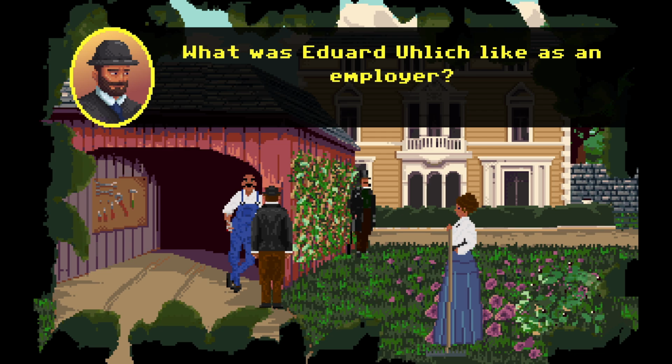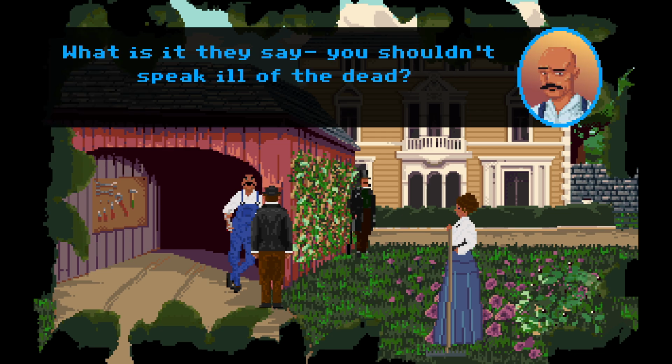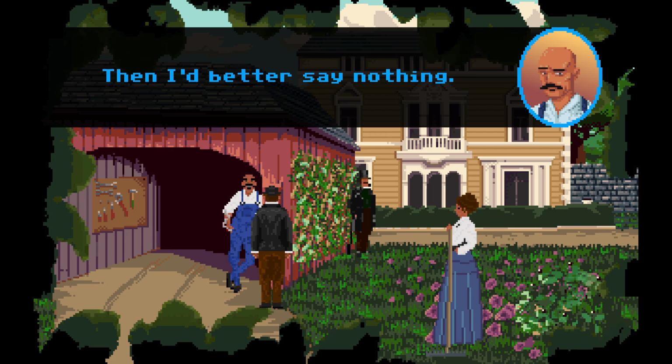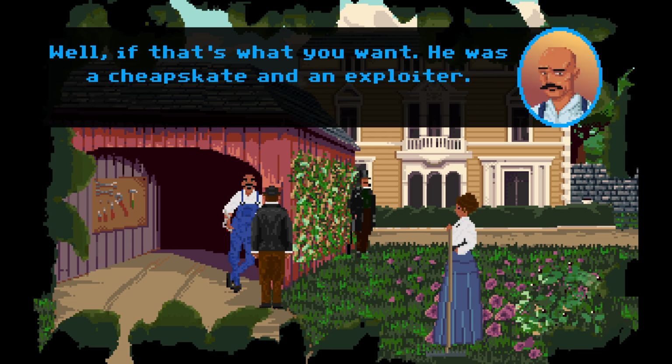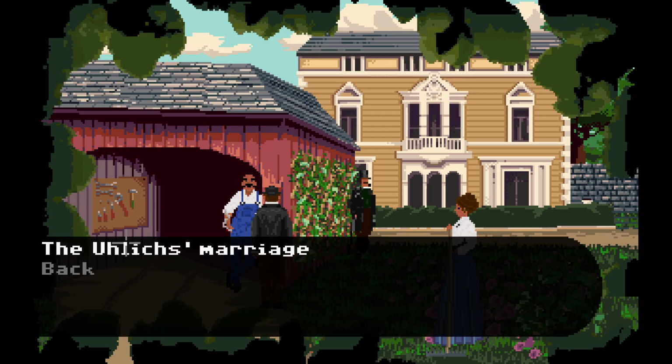Employer. What was Edward Ulick like as an employer? What is it they say? You shouldn't speak ill of the dead? I better say nothing. One should always tell the police the truth. Well, if that's what you want, he was a cheapskate and an exploiter.